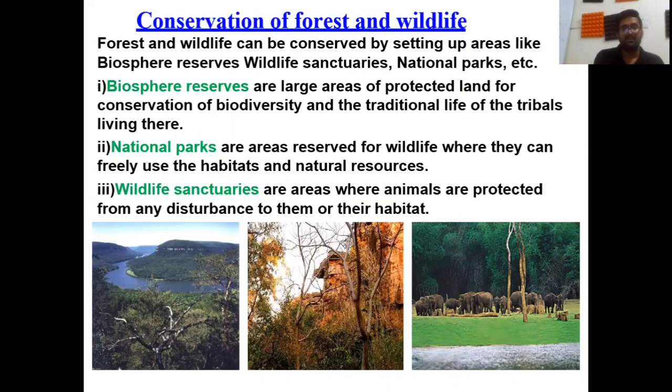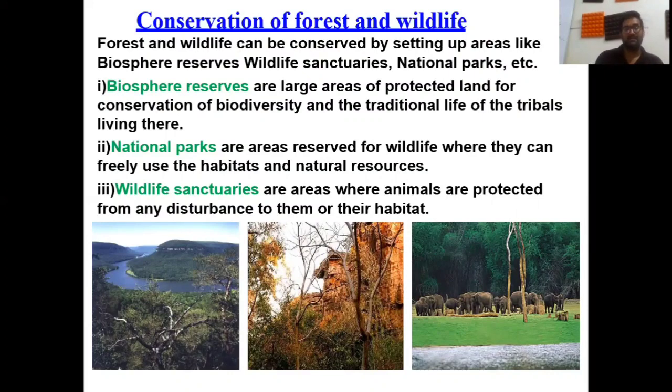The first, biosphere reserves, are large areas of protected land for conservation of biodiversity. What do you mean by that word? Biodiversity.